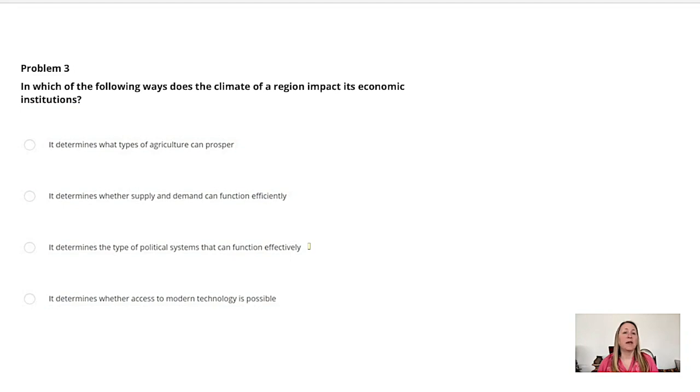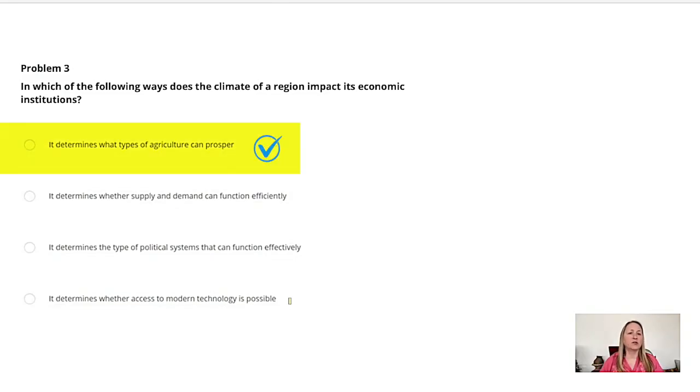It determines the type of political systems that can function effectively is incorrect. Political systems are shaped by history, culture, and government, not climate. It determines whether access to modern technology is possible is incorrect. Technology access depends on infrastructure and investment, not weather or temperature.